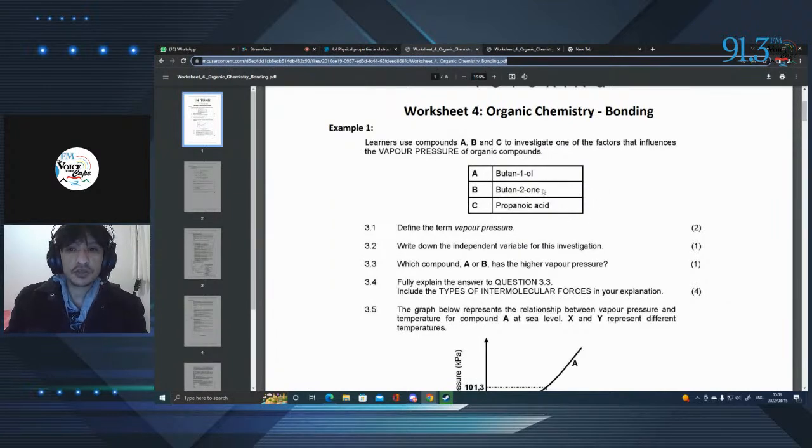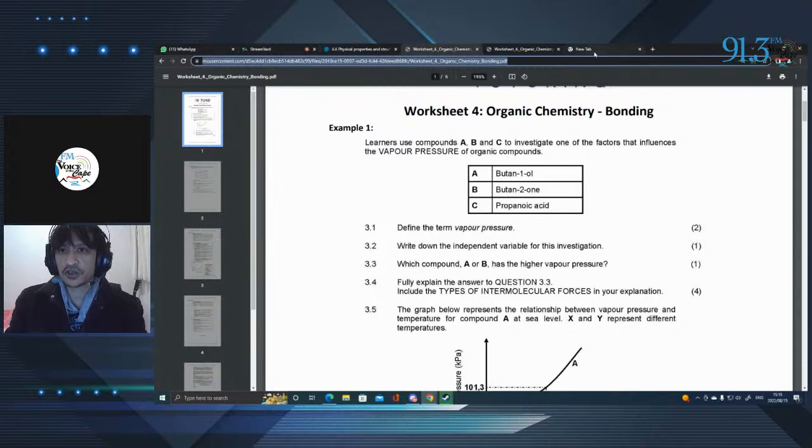So if we look at these molecules, butan-1-ol is an alcohol. What does that tell us? At the end of the molecule, there's a hydroxyl group. So we have oxygen and hydrogen. Remember, we spoke about hydrogen bonding, right? If we have hydrogen and oxygen, we can easily assume that within the molecule, we are going to have hydrogen bonds as well. We have butan-2-one, which is a ketone.